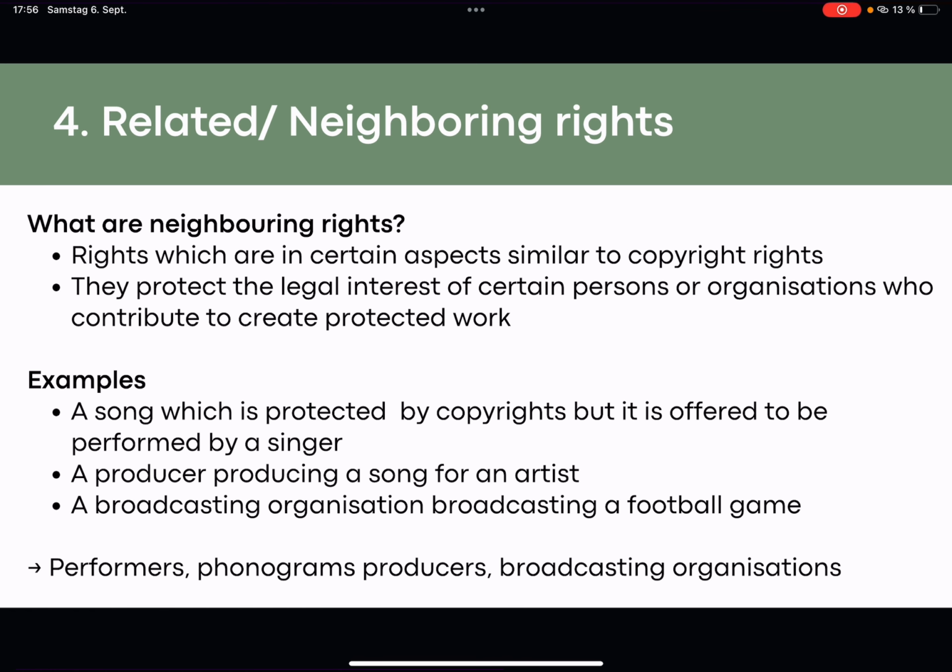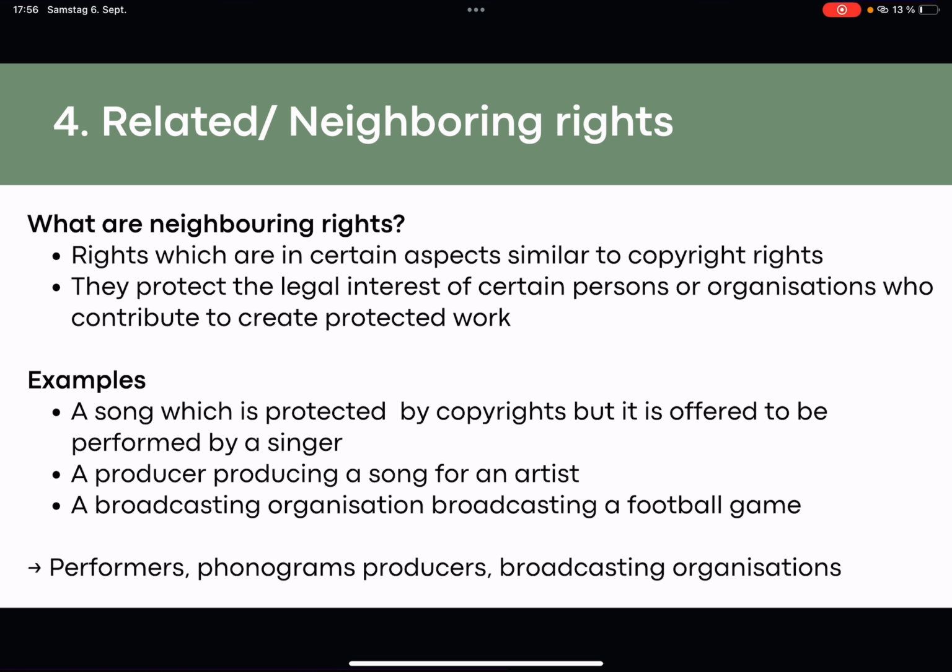Related neighboring rights. What are neighboring rights? Rights which are in certain aspects similar to copyrights. They protect the legal interest of certain persons and organizations who contribute to create protected work. Examples: a song which is protected by copyrights but is performed by a singer, or a producer producing a song for an artist.